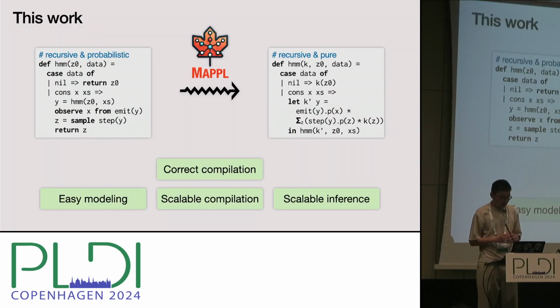In this work, we tackle this problem of scalable inference for such probabilistic programs. We work with an expressive functional language with recursion, which allows easy and concise modeling. We call this PPL Maple. Our compiler for Maple is able to compile a recursive probabilistic program like HMM into a recursive but pure program by factorization and marginalization. We aim for correct compilation, scalable compilation, and also scalable inference on the compiled program.